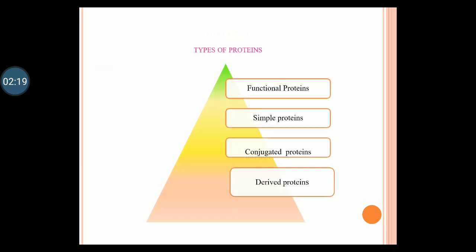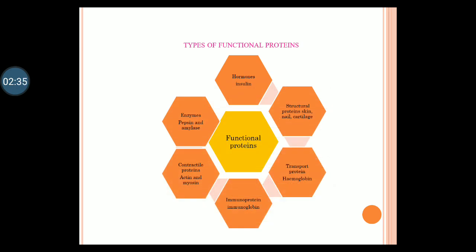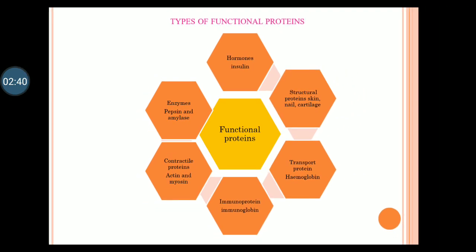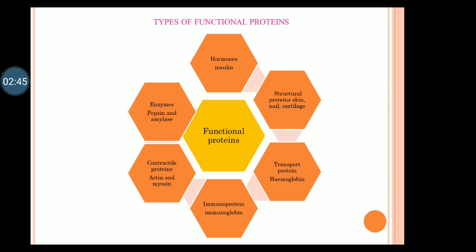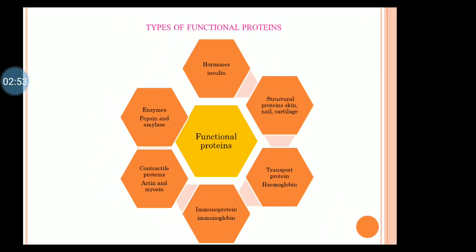Coming to the different types of protein, based upon the nature, the functional group attached and other properties, they are classified into functional proteins, simple proteins, conjugated proteins and derived proteins. Now we have to discuss the functional proteins. What are the functional proteins? They carry an important function in our body. For example, hormones are regulators of body metabolic function, for example insulin. Coming to structure, some proteins give structure to the body, for example proteins present in the skin, nail, cartilage and bone.